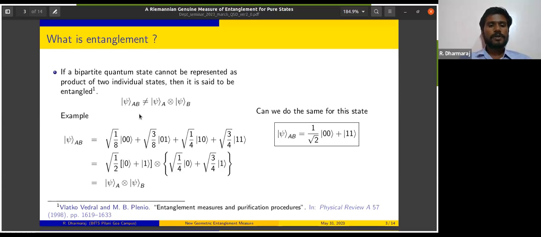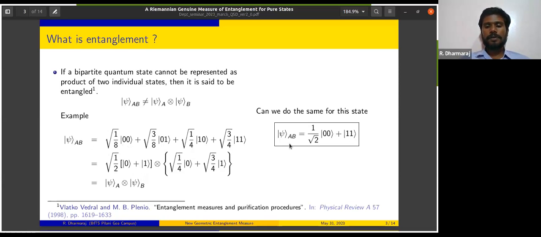Then such a state is called entangled. To deal with it with a very simple two-qubit example, consider the state psi AB, which has been written here as some coefficients associated with some kets. I can very well write this psi AB as a tensor product of a local state A and another state B. So this is not an entangled state. This is a separable state.